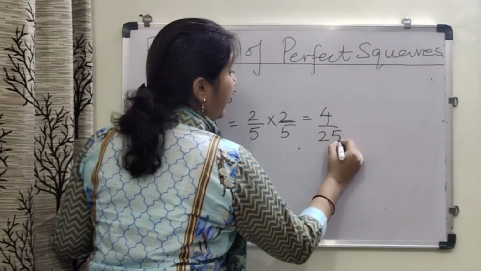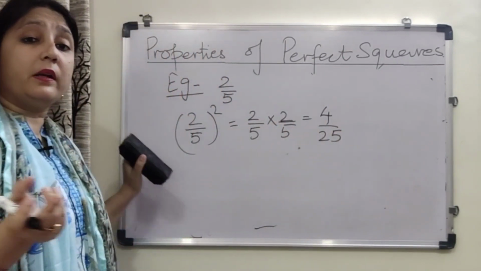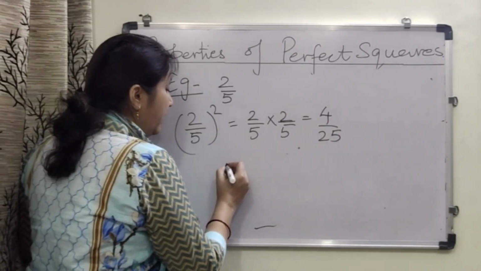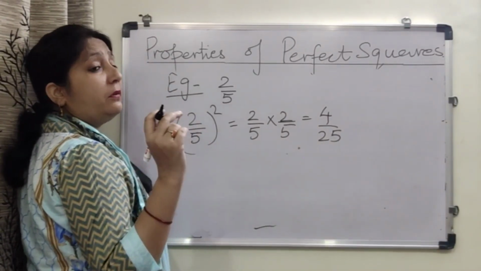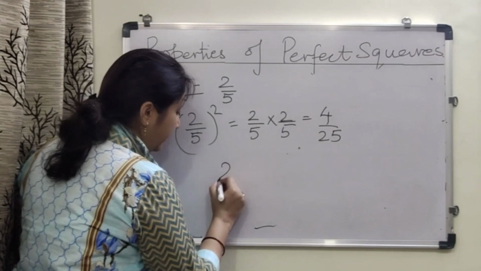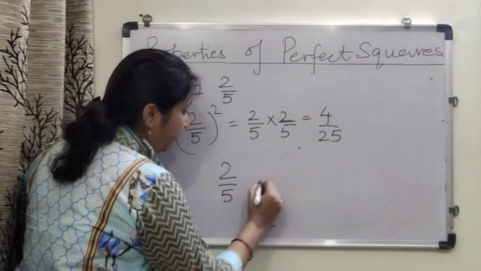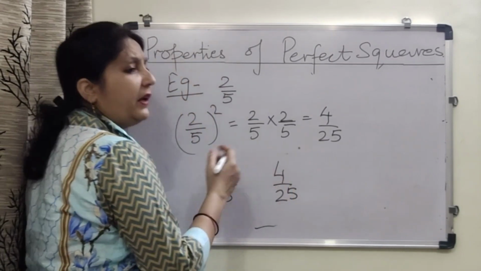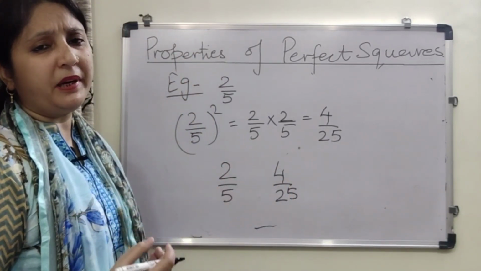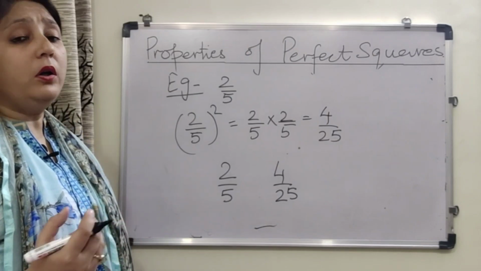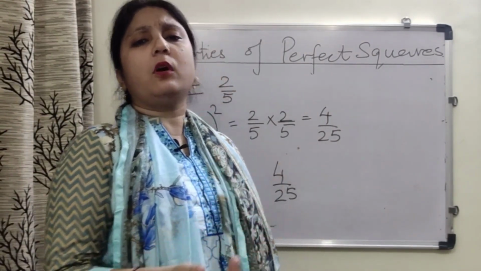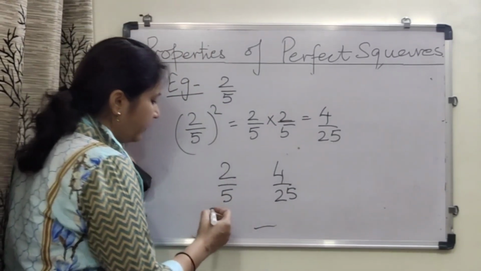Now, how do we check whether 2 by 5 is greater or 4 by 25 is greater? So, children, use the comparison method for 2 by 5 and 4 by 25. You have two ways. Either you can make the denominators the same or you can go for the cross multiplication method. I prefer the cross multiplication method. It is easier for me.